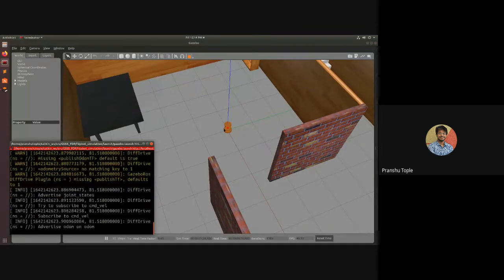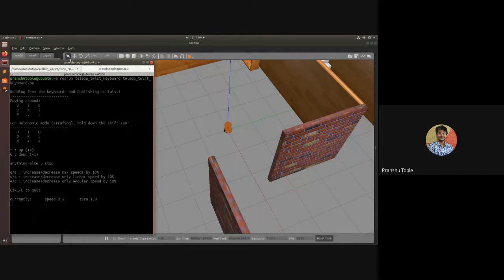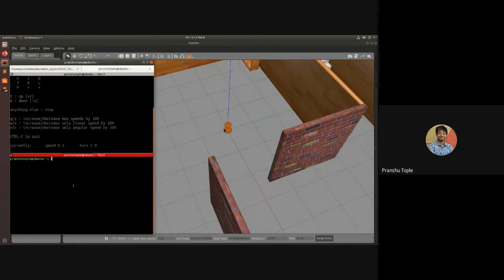Okay. After this, I will open up a new tab. Inside this, I will start rosrun teleop_twist_keyboard, teleop_twist_keyboard.py, to control the robot. But along with this, I want to record whatever commands I am giving to the robot. So I will open a new tab down here, and here I will run the ROS recording. How can I start the rosbag recording?